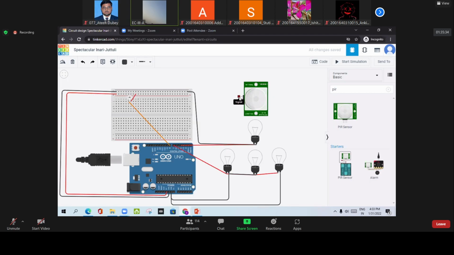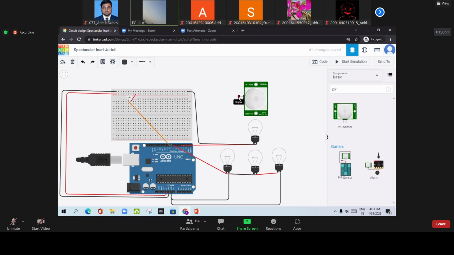This motion sensor has 3 pins: a signal, a ground, and a power pin. Whenever you purchase any sensor, first see the data sheet, and the data sheet will tell which is the power pin.